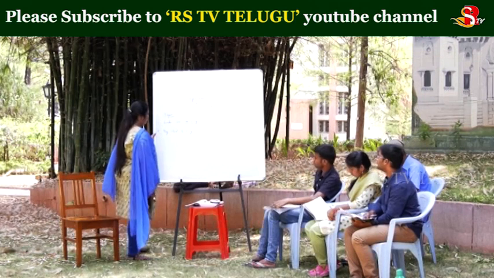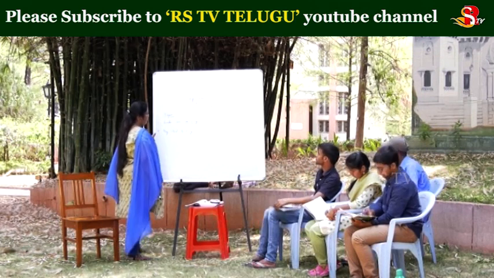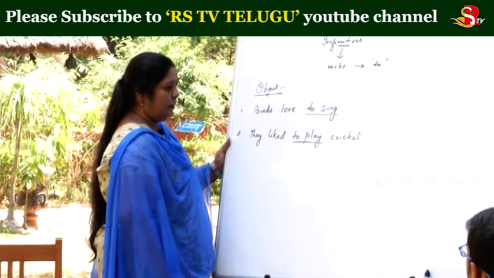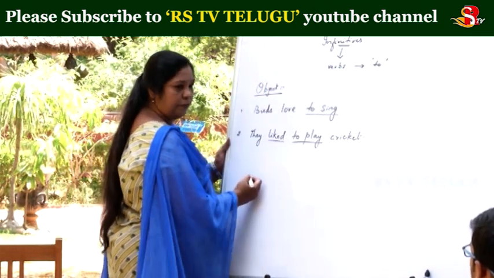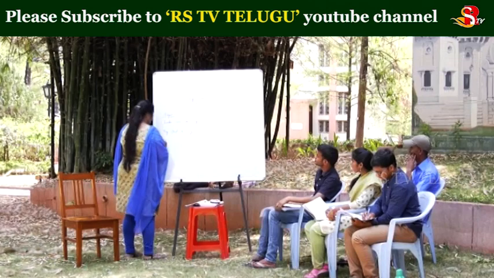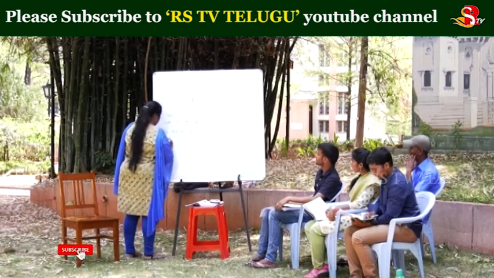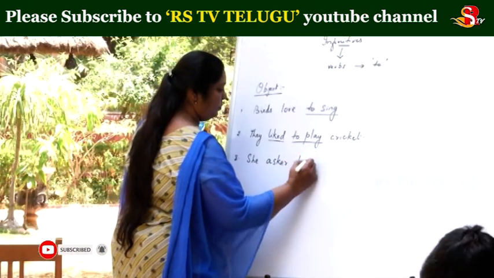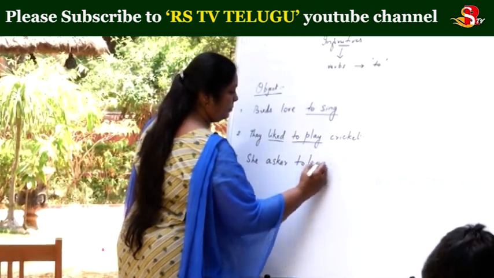So this is how you can use it as an object to the verb. So birds love to sing or they like to play cricket. Here you use this V2 form. She asked to leave.